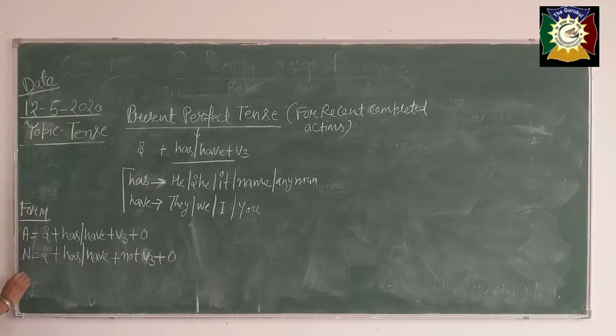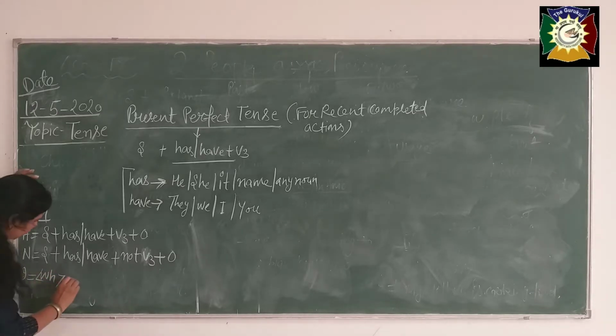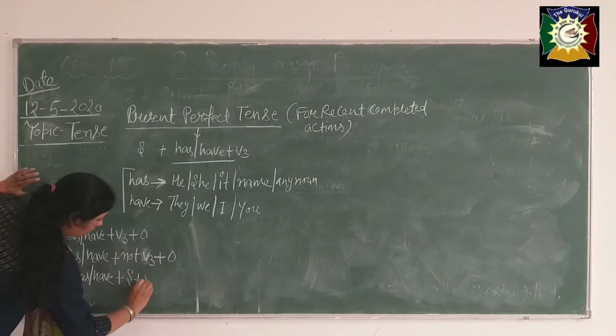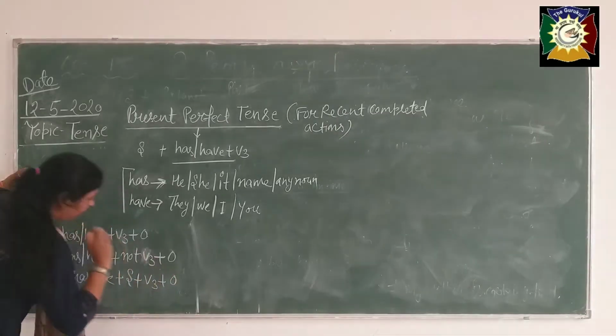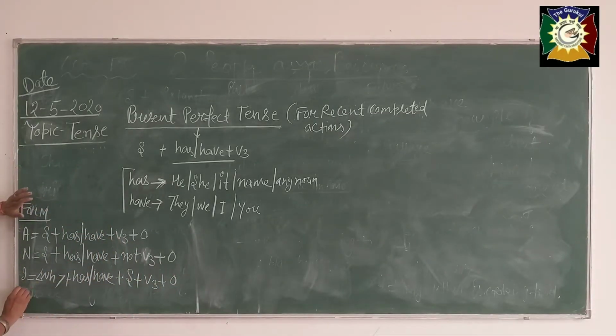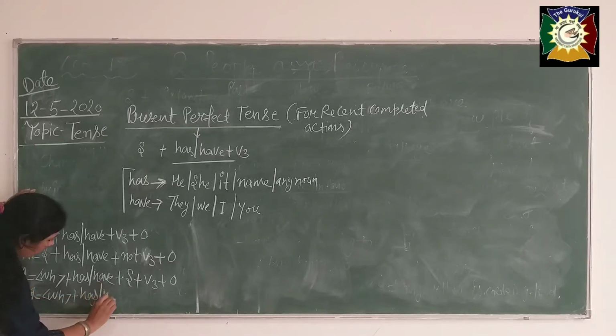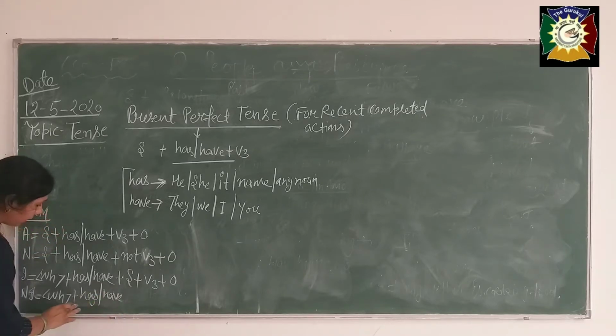Okay beta, and for interrogative sentences, okay, WH word, WH family word will come, then has, have, then subject, then third form of the verb, then object. Okay beta, and for negative interrogative, same pattern will be there, beta, WH family word, okay, plus has, have, okay beta, this is according to subject.